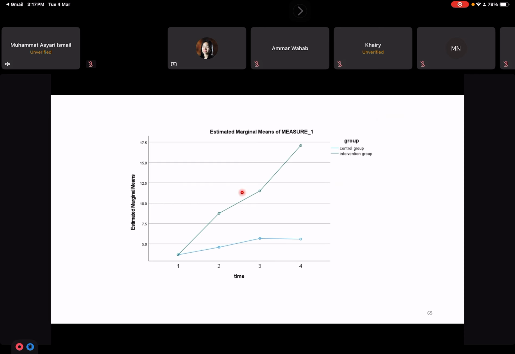So in this graph, this one is the intervention group, and the blue line is the control group. Here you can see that at the starting point, both groups are homogeneous or they are equal. And then you can see that the control group increased as well in the fitness score, but the increment is more obvious for the intervention group.